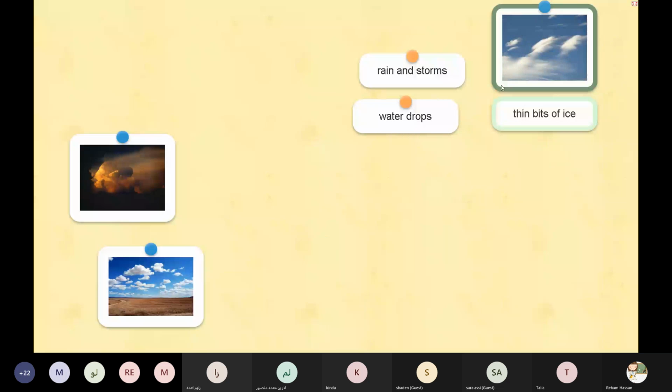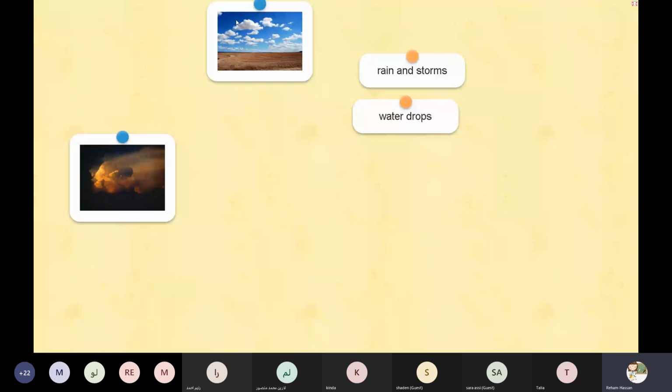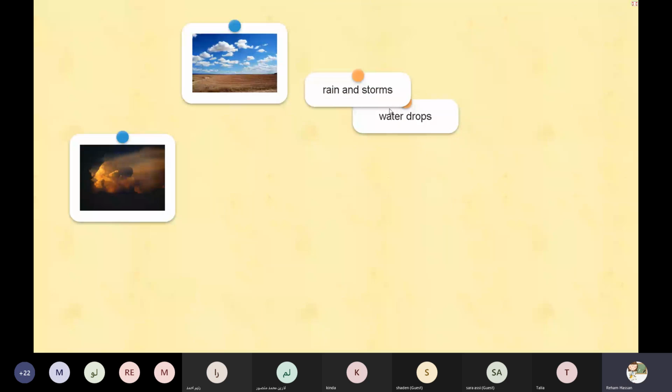Okay, Fatima Ali. Teacher. Yes, Fatima. And what about these clouds? Are they made of rain and storms or water drops? Rain and storms or water drops? Water drops. Yes, amazing. Thanks a lot, honey.